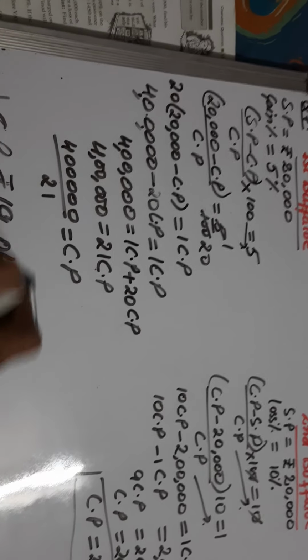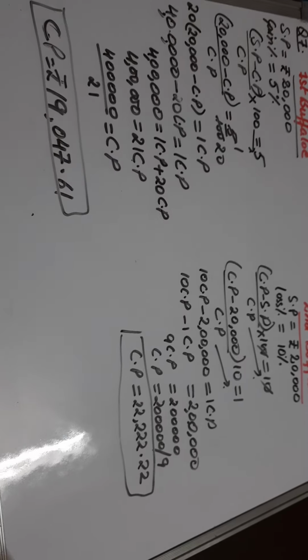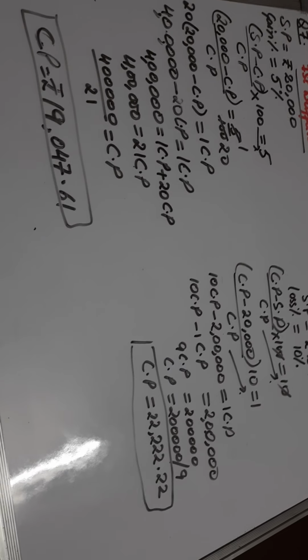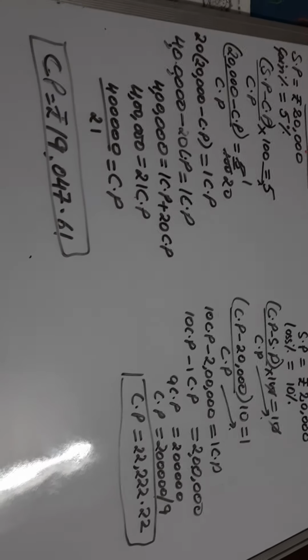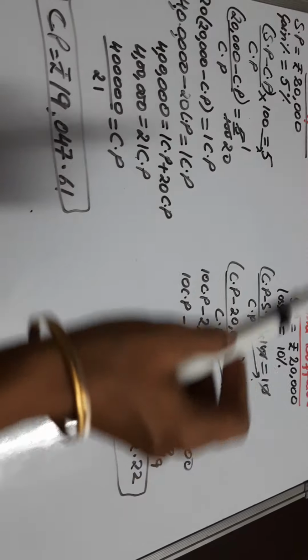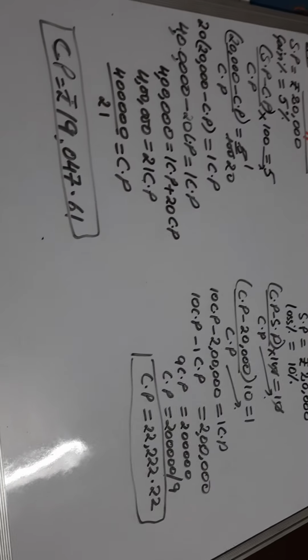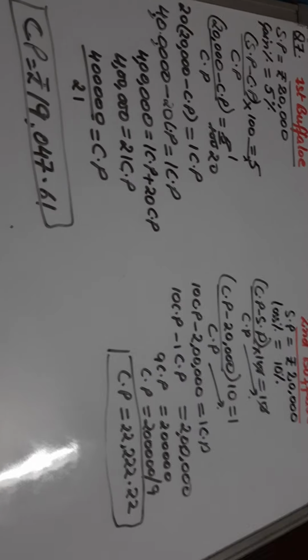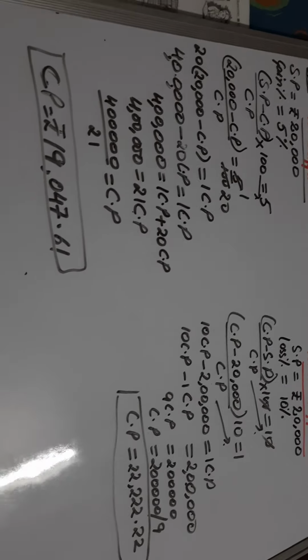This is the CP of the first buffalo. Now, as we have done in the VCR and TV question, to get the overall profit and loss, we need to add both the SPs. We'll find the total SP and total CP. From there, we'll see whether he faced a loss or profit.